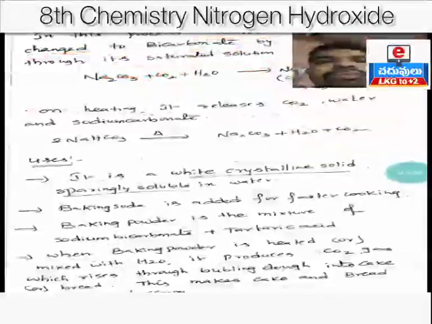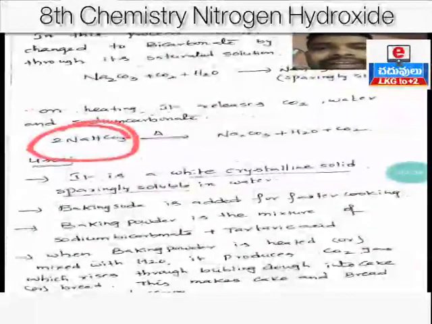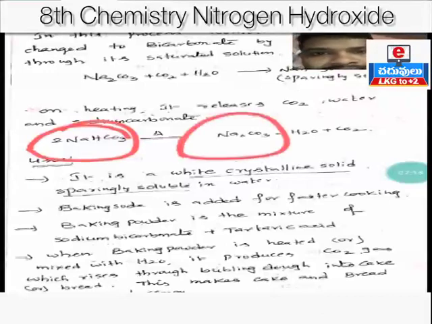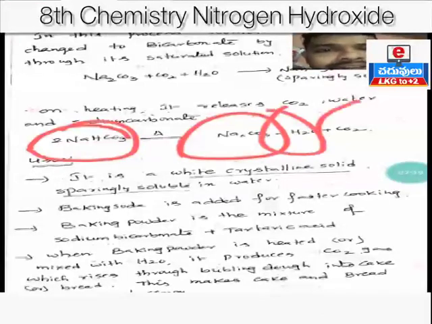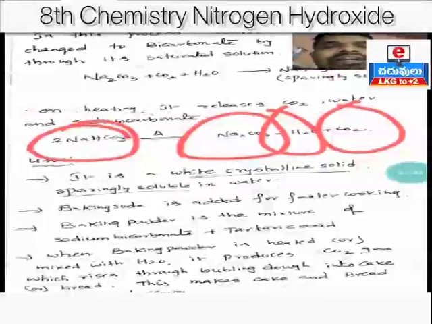Now what will happen when baking soda is heated? What are the products formed on heating of baking soda? Okay, when 2 moles of baking soda are heated, delta indicates heating, baking soda produces sodium carbonate, Na2CO3, water and carbon dioxide. These three are the products formed on heating of baking soda. What are the products formed when baking soda is heated? Sodium carbonate, water, carbon dioxide.